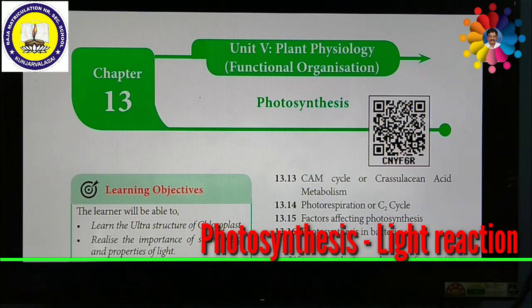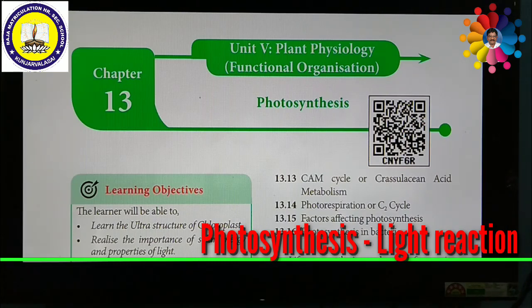Among them, which spectrum is very much used by plants for the process of photosynthesis, we are going to discuss. Next we are going to discuss the photosynthetic unit called quantosome. Then apart from this we are going to discuss absorption spectrum, action spectrum, Emerson experiments, Hill's reaction, then the modern concept of photosynthesis. These are all the things we are going to discuss.